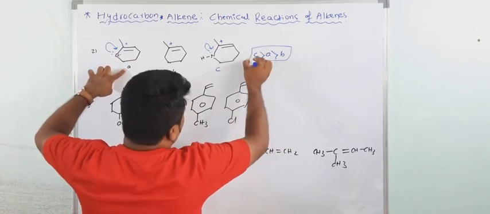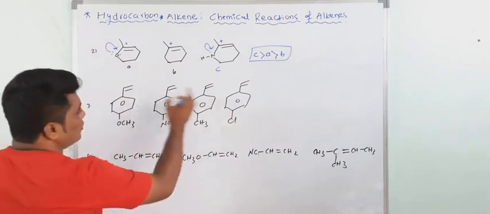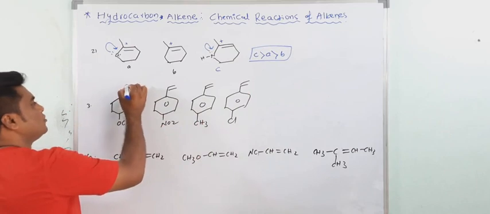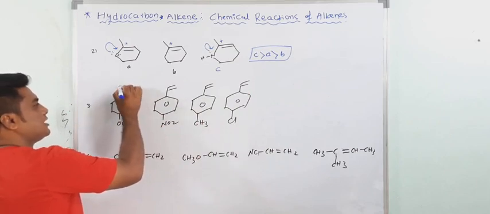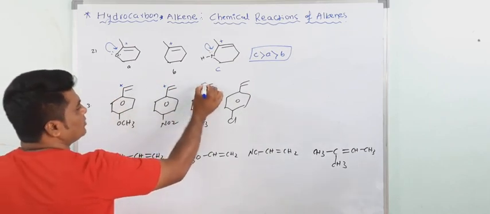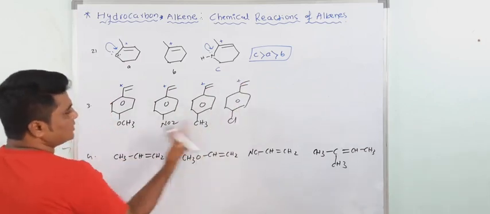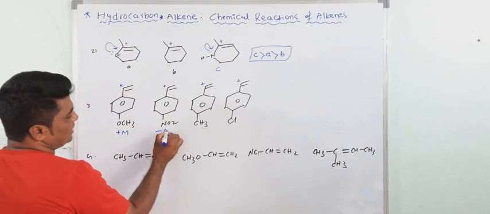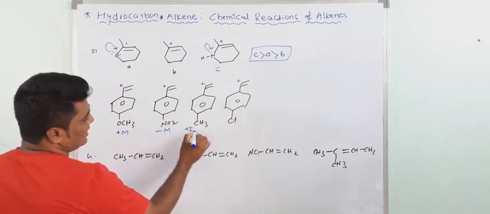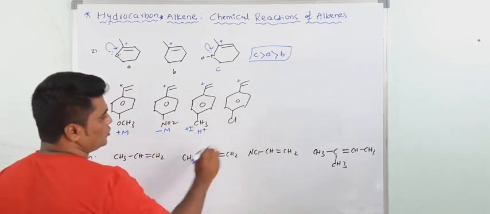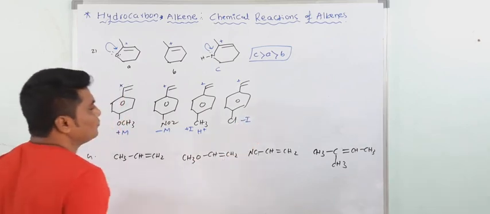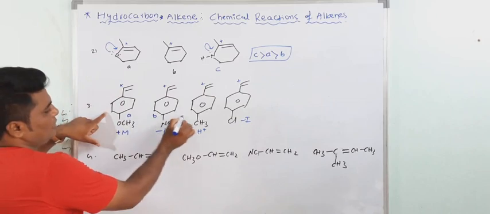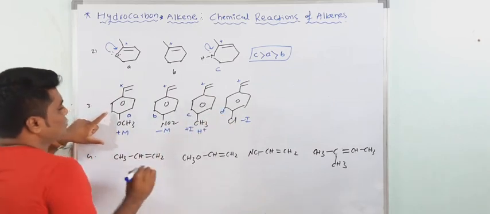This is the reactivity. Now see, in all cases, if you do the protonation, addition of HBr, HX, protonation takes place at this point to give the carbocation. See the stability. OCH3 shows plus M effect, NO2 group minus M. This one has plus I and plus H, plus H meaning hyperconjugation. This one has minus I. Which carbocation is more stable? This is more stable. So A, B, C, D. Which one is more reactive?